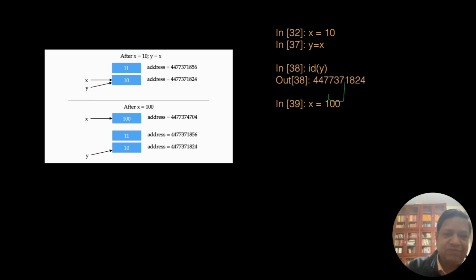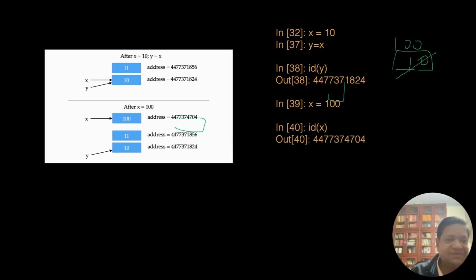So in C, what would happen? C would have been x is 10. When I say x equal to 100, this is replaced by 100. Right? But not in Python. Python creates a new number called 100. So a new location, this object 100 is created, and it has a new address. This address. And ID of x is this. So you see, now x is not pointing to the earlier object, it is pointing to the new object. There's a difference.